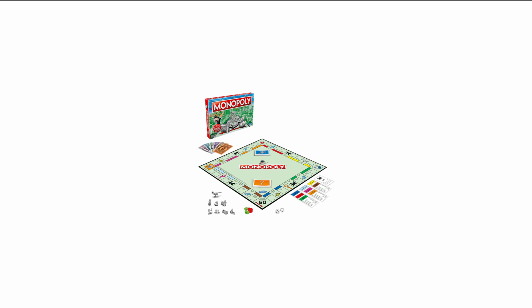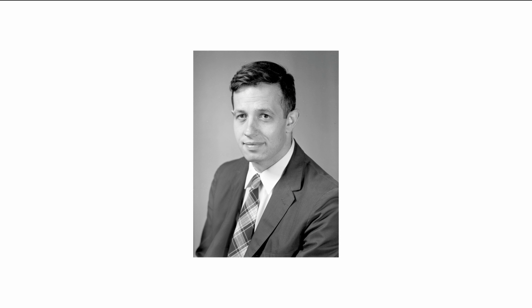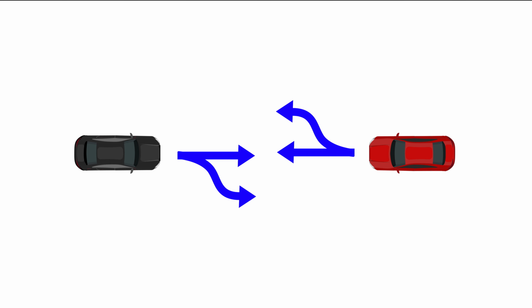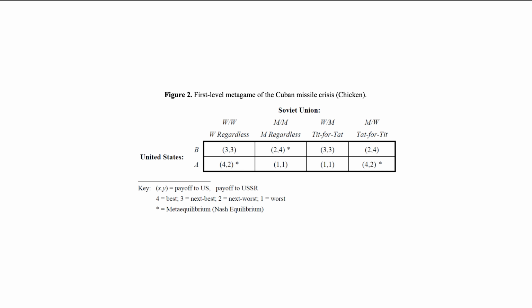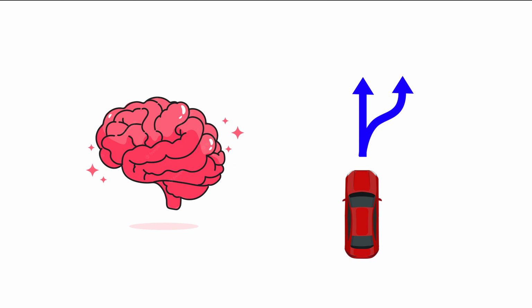Games have existed for multiple millennia, but it wasn't until the mid-20th century that they began to be seen as a serious subject for analysis. One such game is the game of chicken. While it may seem peculiar that this game has any real-world applicability, it can model conflicts such as the Cuban Missile Crisis and commercial disputes such as price wars. What if we could correlate how these situations play out with aspects of the brain's cognition? This is the question that we will attempt to answer.